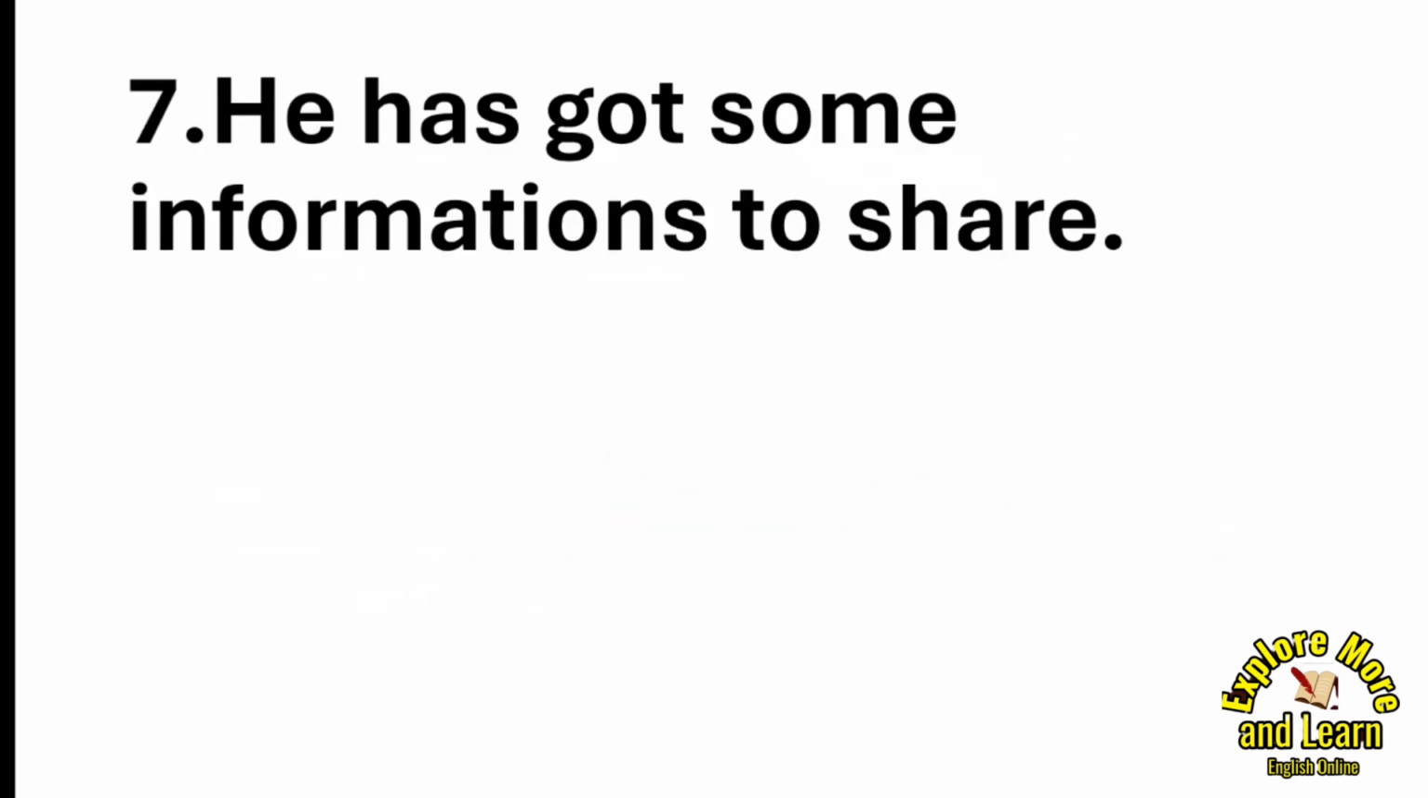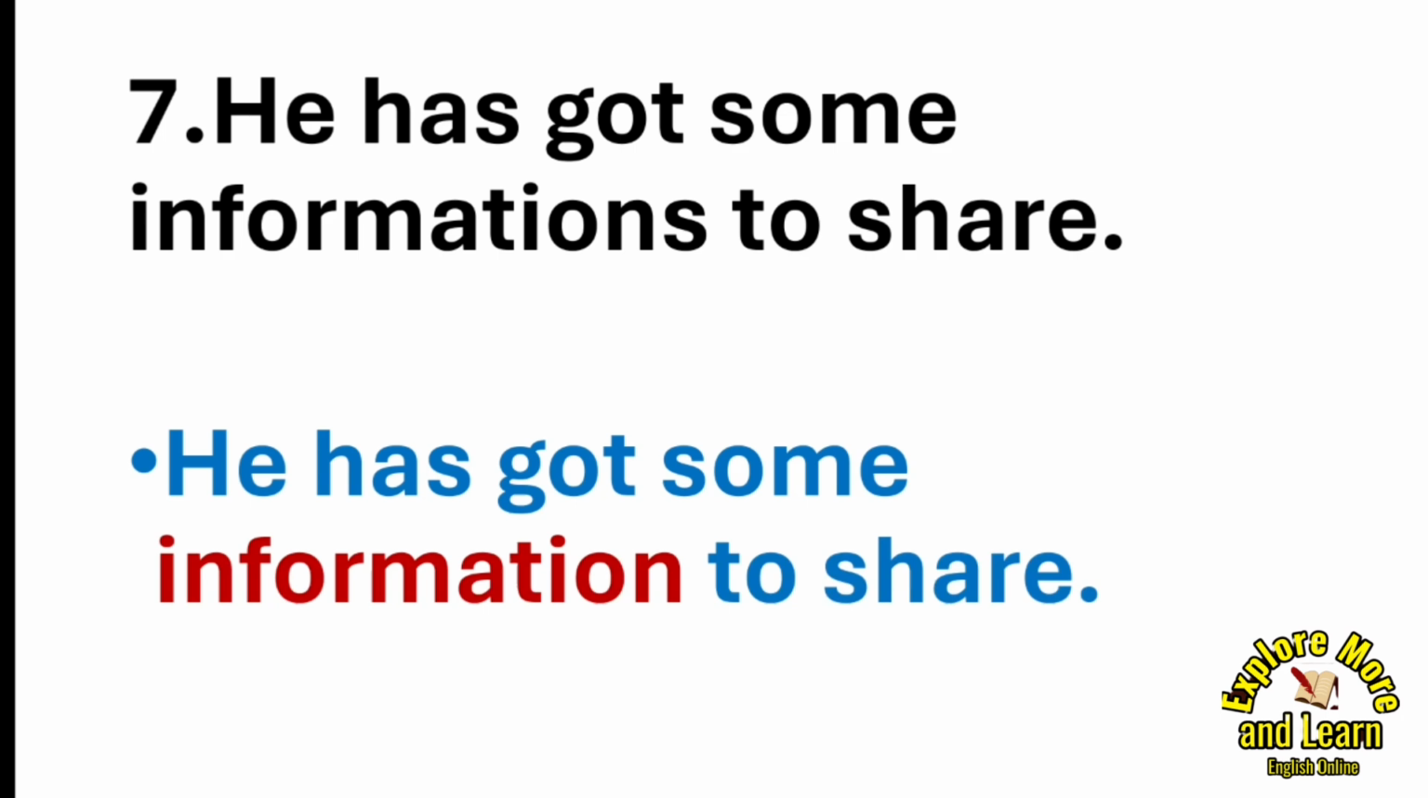Now the next sentence: he has got some informations to share. What's the mistake here? The mistake is: he has got some informations to share. So information is always singular. We can't say informations. There is no word like informations. So this is a mistake. So: he has got some information to share.